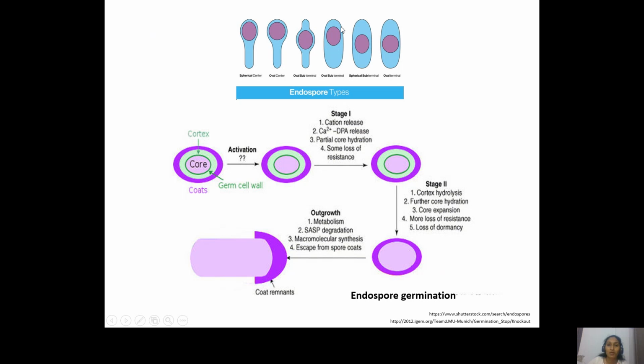It can be oval and subterminal, and it can be right in the middle of the cell, in the form of oval or in the form of a proper spherical structure. So different types of endospores can be seen. And once the endospore passes the unfavorable season, it can also germinate into the normal vegetative cell once the favorable conditions come back. So that process is called endospore germination.